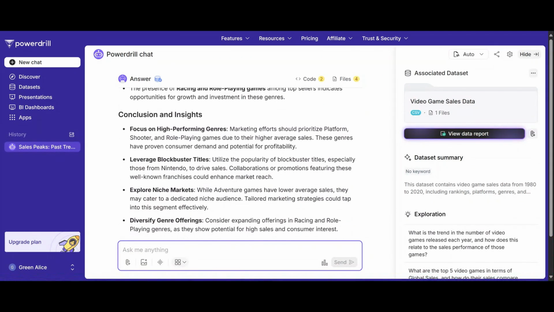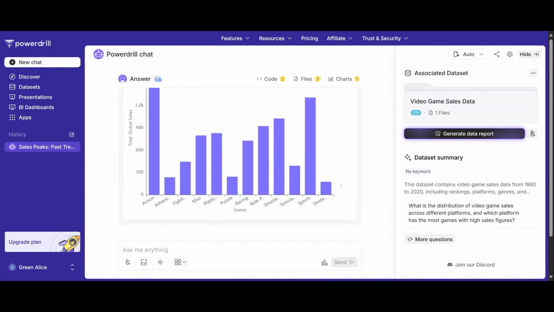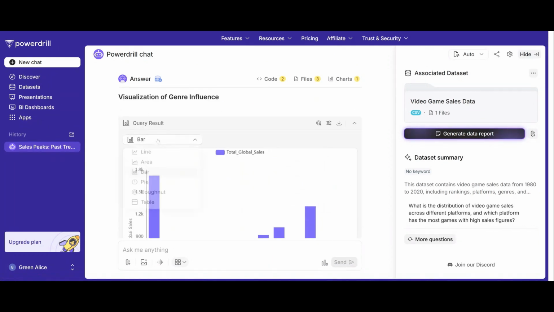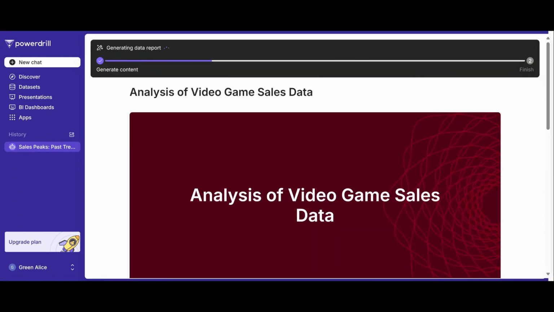Turn your data into stunning visuals. Powerdrill's intuitive charting tools bring your insights to life, making it easier to present your findings. With one click, generate comprehensive reports that are both data-rich and design-savvy.